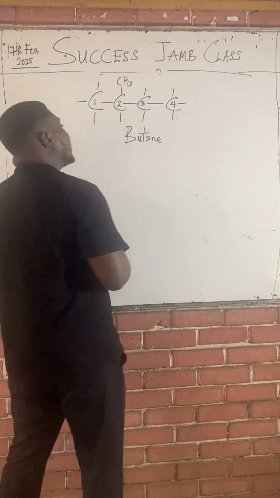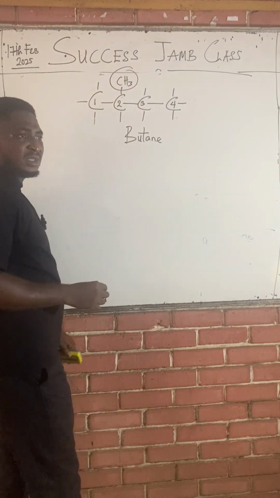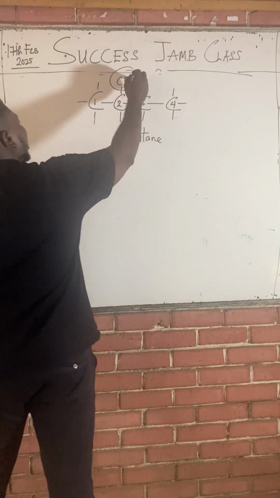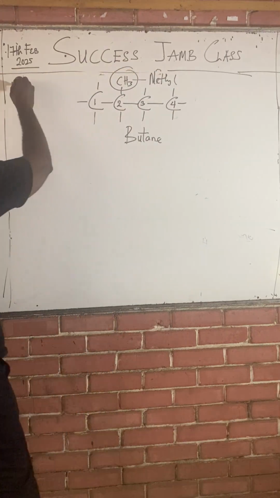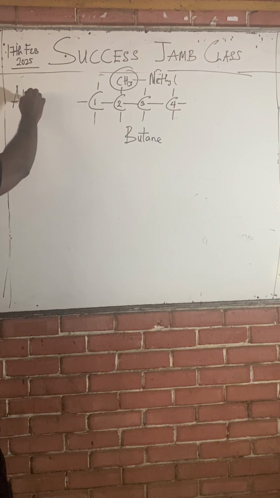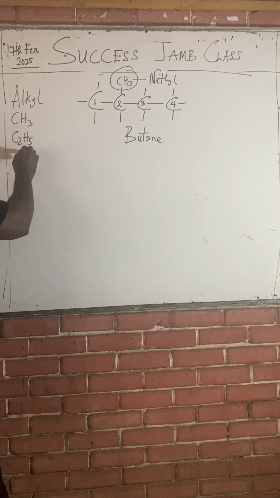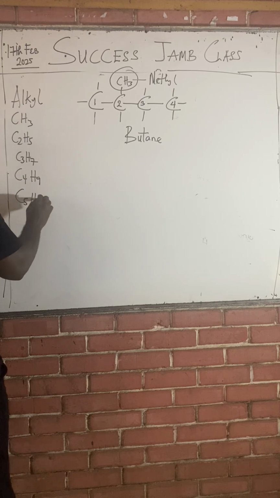Apart from these 4 carbons, there's a branching on carbon 2. It's going to be called a branch, and this branch is methyl. That's why I first started by recognizing the alkyl family: CH3 is methyl, C2H5 is ethyl, C3H7 is propyl, C4H9 is butyl, C5H11 is pentyl.